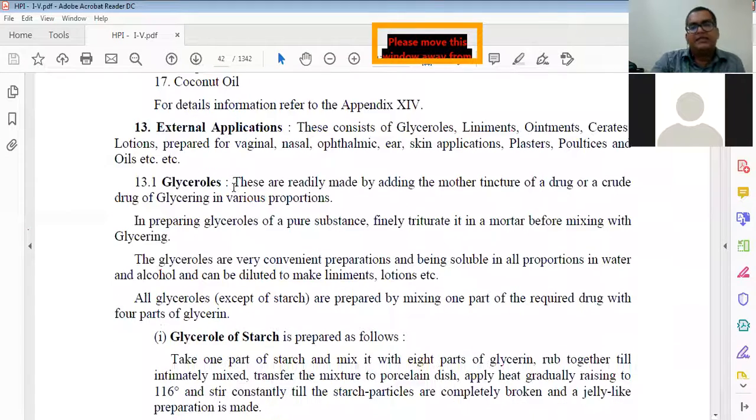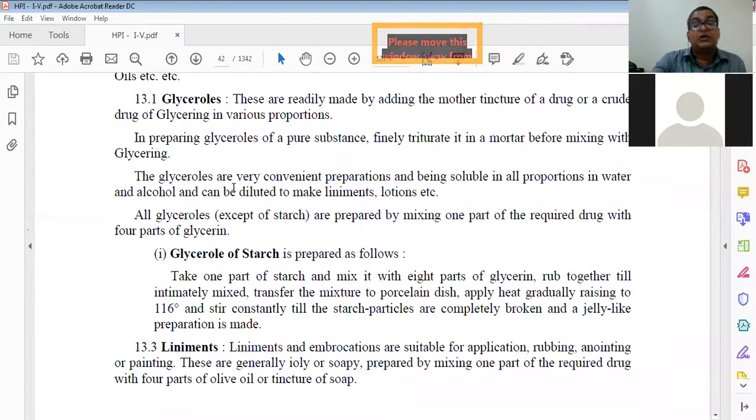Then external application, how these are prepared. The preparation process of glycerol, we have already talked about, how it is done. Then the preparation of glycerol of starch. I have told you previously this glycerol of starch is not so important, but just last year it came in a question paper and now it is important. This glycerol of starch, you remember it.